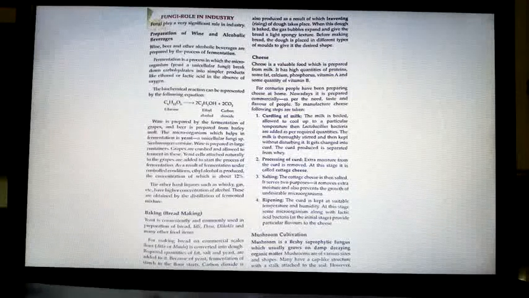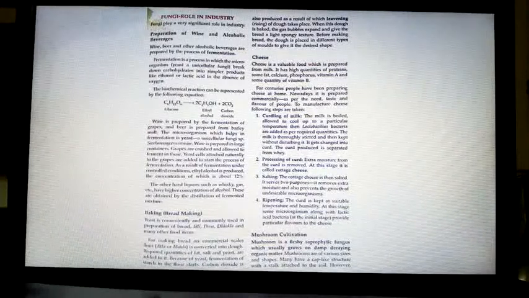Because of yeast, fermentation of the starch in the flour starts. Carbon dioxide is also produced, as a result of which leavening or raising of dough takes place. When this dough is baked, the gas bubbles expand and give the bread a light spongy texture. Now you understood leavening means raising.